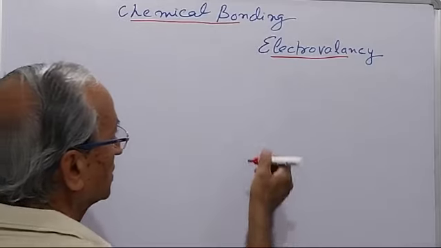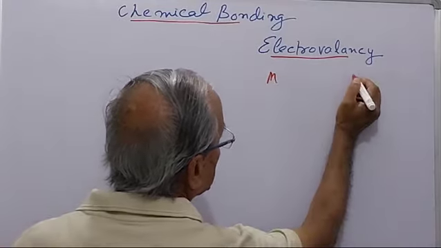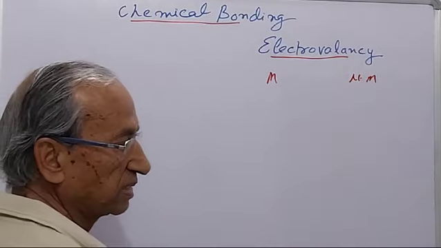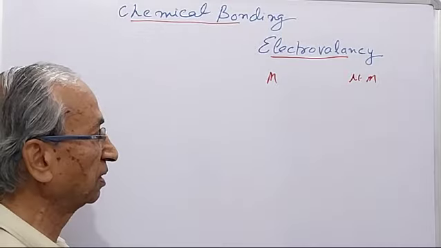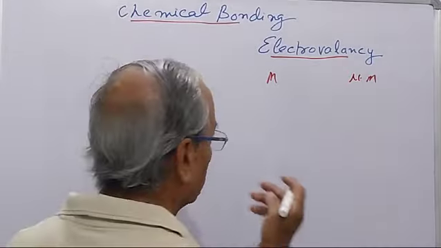Now say electrovalency. If we take the metals and the non-metals, metals have a tendency to lose electrons and non-metals have a tendency to gain electrons.